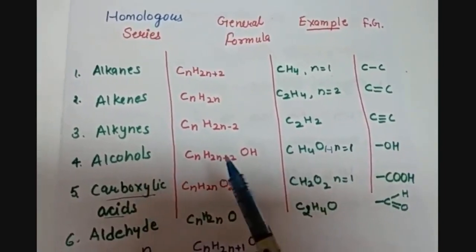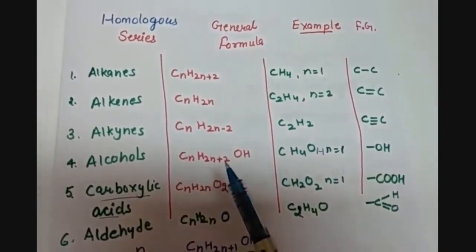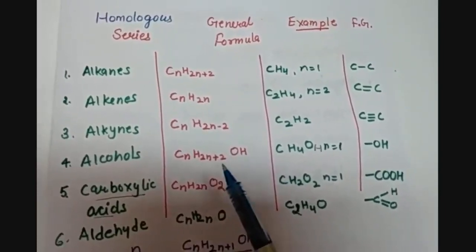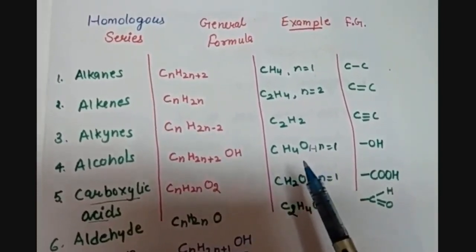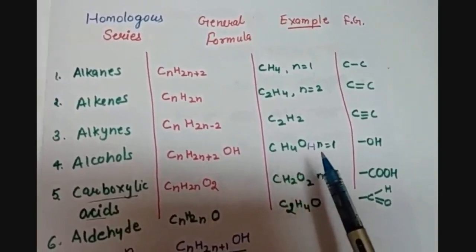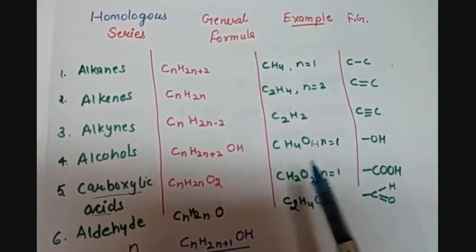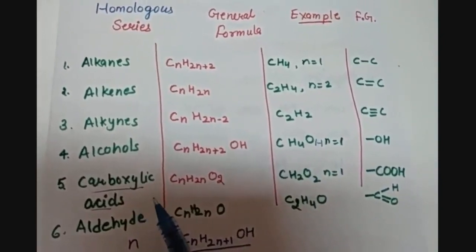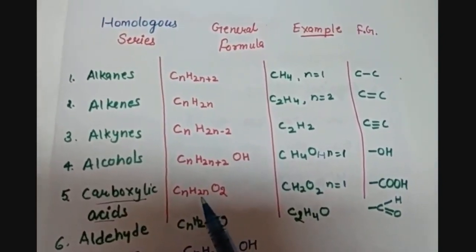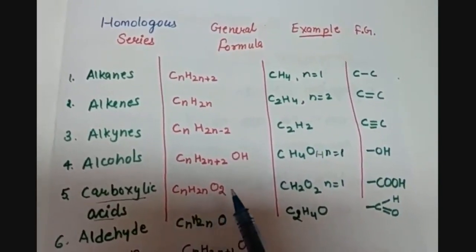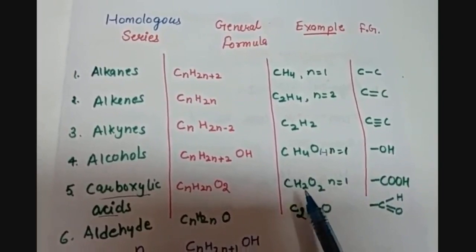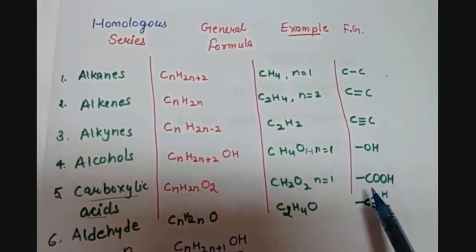Alcohols, the general formula is CnH2n+1OH. OH is the functional group. If we put n equals 1, then we can have CH3OH. Then one more homologous series can be made with the carboxylic acids. The general formula for this is CnH2nO2. If n equals 1, then we can have the example CH2O2. And what is the functional group here?